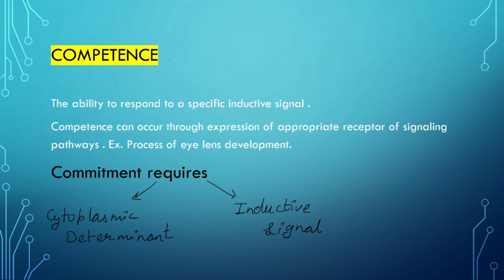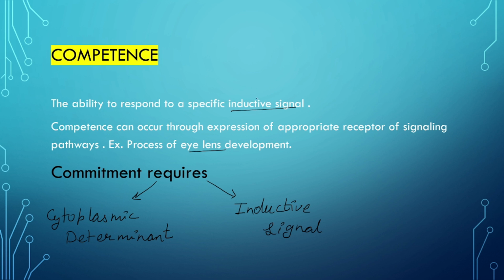Now competence. What do we mean by competence? The ability to respond to a specific inductive signal. Competence can occur through expression of appropriate receptors or signaling pathways. For example, the process of eye lens development, where there is also a cascade of reactions going on.